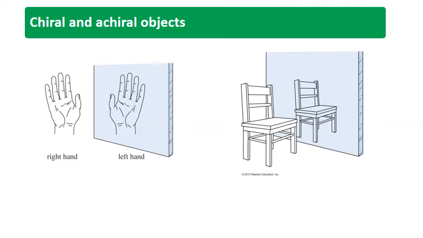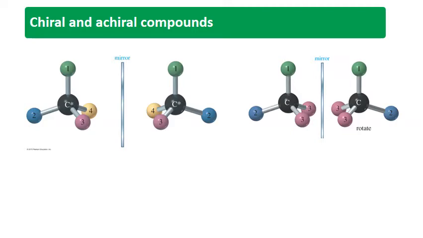Another example we can easily take: hands, gloves, ears, even screws and spiral staircases are chiral, they are unsymmetrical. Whereas the fork, ball, nose, cup, socks, and the conical flask are achiral, and they are symmetrical in nature. So in this session, we'll look into the chiral object and achiral object. This is a given chiral and achiral compound.